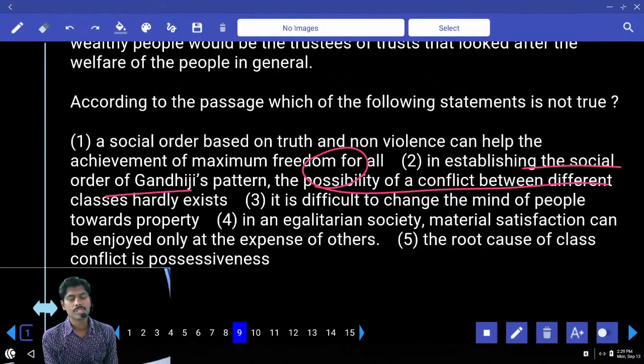Let's look at third one. It is difficult to change the mind of people towards the property. It is, maybe. It is true. In an egalitarian society, material satisfaction can be enjoyed at the expense of others. Root cause of class conflict is possessiveness. Answer is second option. That is false.